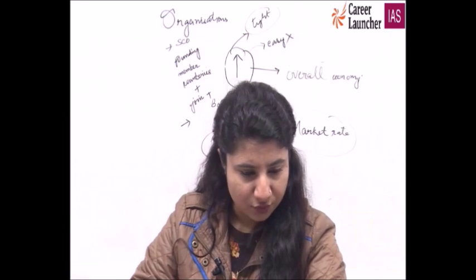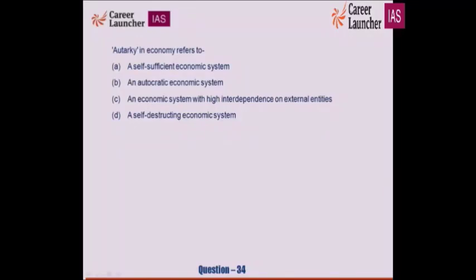Question number 34. Now, economy can be of various types. These days, if we say that we are a globalized economy, that means we are interdependent on each other. I am India. I am also dependent on Pakistan, on Afghanistan.